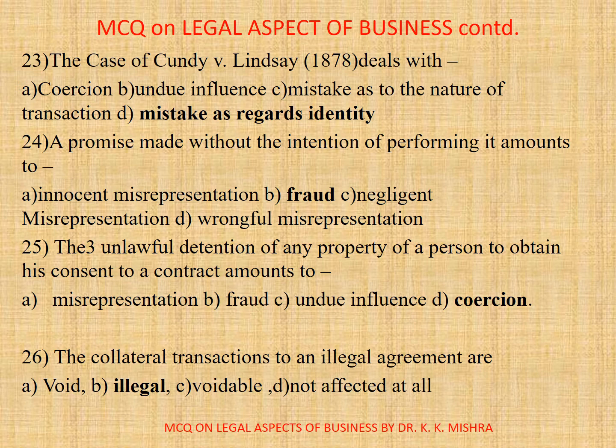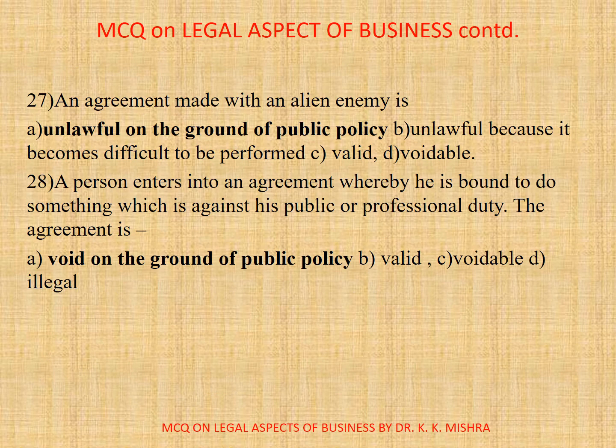Question number 26. The collateral transactions to an illegal agreement are, options are A. Void, B. Legal, C. Voidable, D. Not affected at all. Correct option is B. Legal. Question number 27. An agreement made with an alien enemy is, options are A. Unlawful on the ground of public policy, B. Unlawful because it becomes difficult to be performed, C. Valid, D. Voidable. Correct option is A. Unlawful on the ground of public policy.